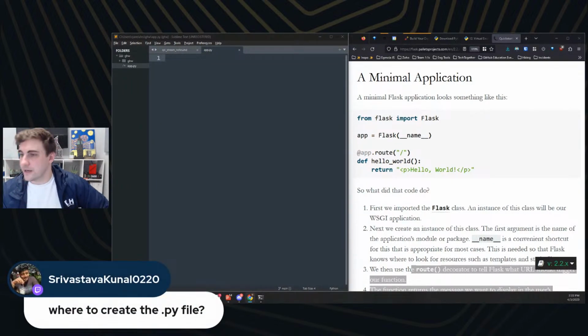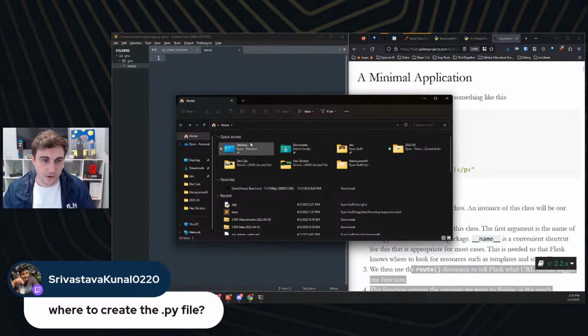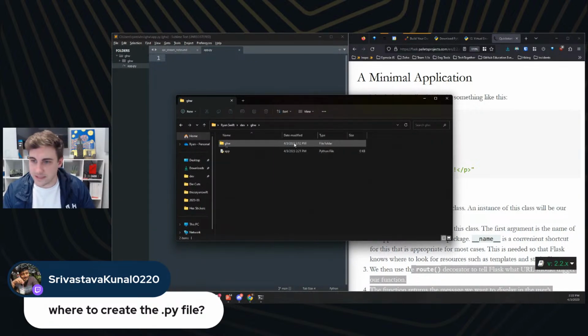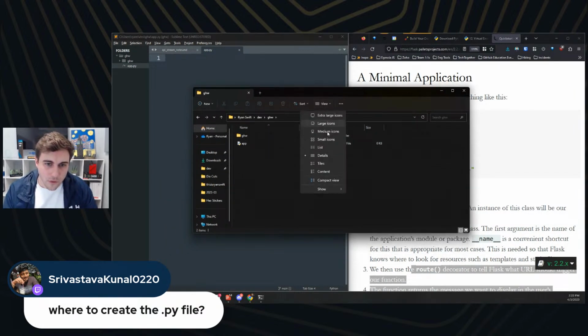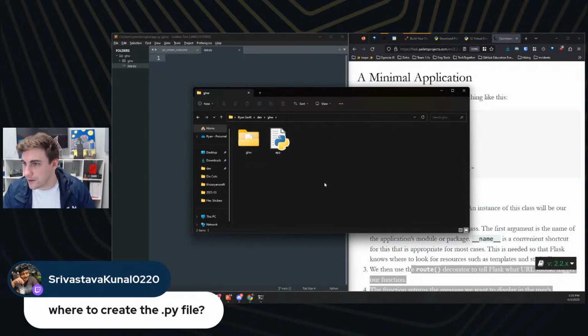I had a question here on where to create the .py file. You're going to do that in your project folder. For me, it's in my Global Hack Week folder, and I can show you that real quick. If we go in here, Global Hack Week, and this is probably going to be too small. I don't think I can make that bigger. View, maybe like large icons. There you go. You can see my app.py file is right here in my Global Hack Week one.